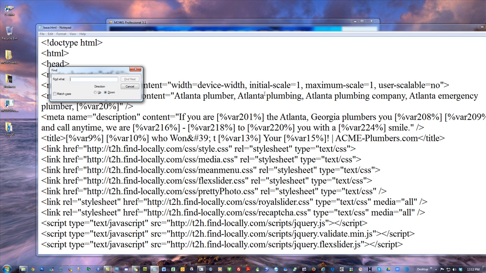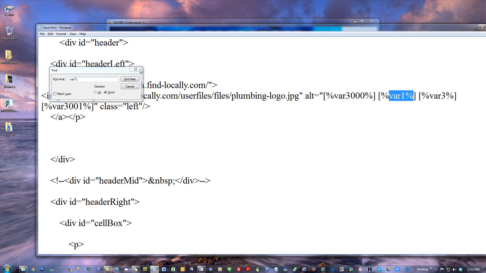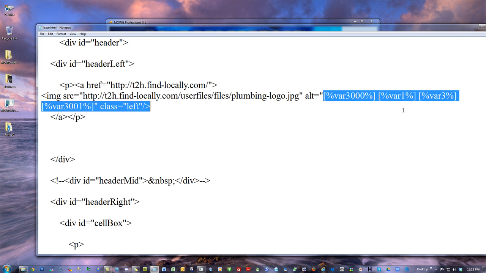Control F. Let me just look for like 3, 1, and since 1 is too weird, it's going to find ones everywhere. I'm going to make it like 1 percentage sign. But if I want to be real clear, I'll make it like var 1 percentage sign. Okay, that just got to be var 1. Aha, that's right. I remember now. See where it is? There it is. There's my 3000, 1, 3, and 3001.